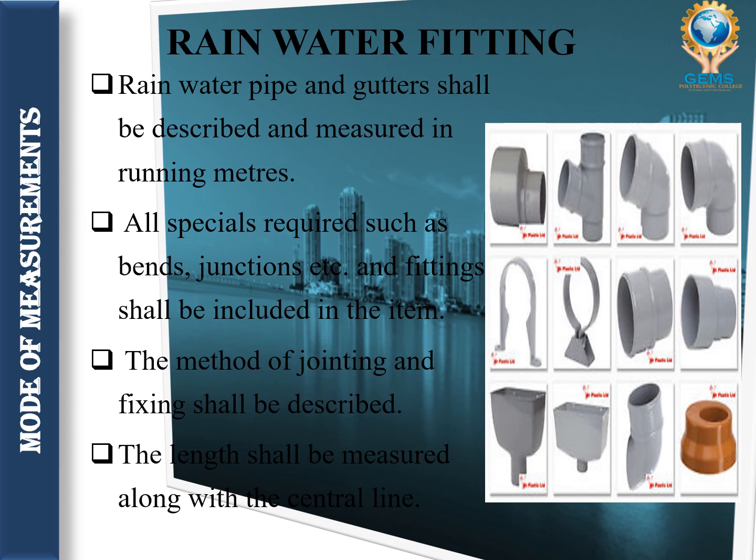What are the things we need to check in these rainwater fittings? The rainwater pipe and gutters shall be described and measured in running meter. These also will be measured in running meter. Then all specials required such as bends, junctions, etc. and fittings shall be included in the item. The method of joining and fixing. For fitting the rainwater fitting in a building we have some methods of joining, right? That also should be included here. Then the length shall be measured along the central line. Okay, these are things about rainwater fitting.